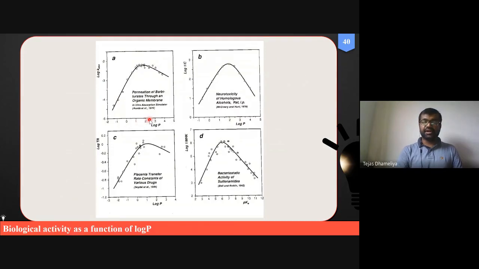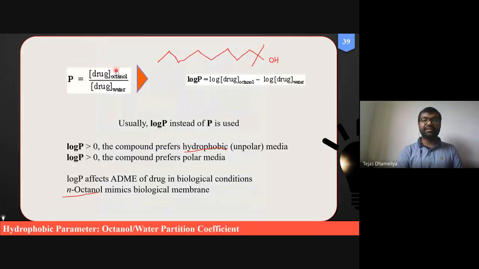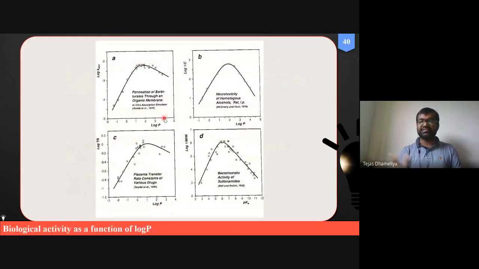And if our drug is highly soluble in octanol, then definitely the log P value will be greater than 0, or maybe greater than 1. So these are the various charts which represent biological activity versus some other parameters with their log. So what I want to say is that biological activity can also be a function of log P.